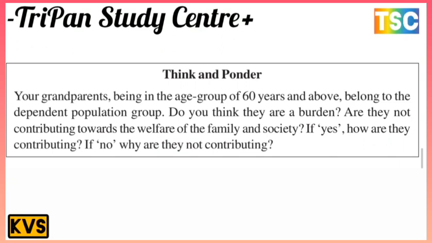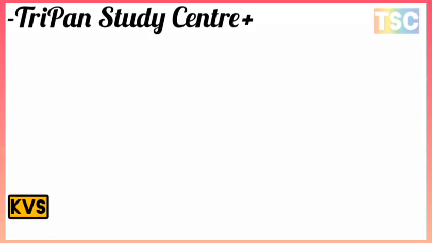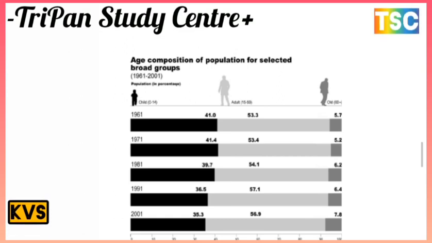Next, let's see a figure. On your screen, there is the age composition of population for the selected broad age groups from 1961 to 2001. There are children 0 to 14 years and adults. The maximum on your screen is the adult group 15 to 59, which is the most important, and the 60 plus group is a very small amount on your screen.